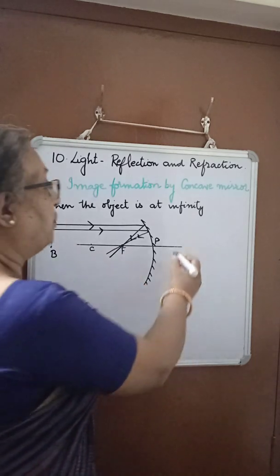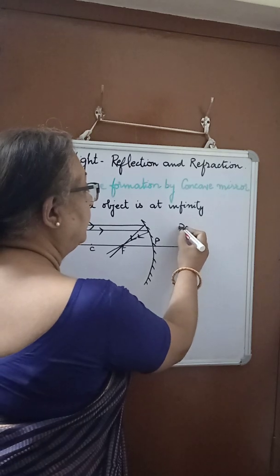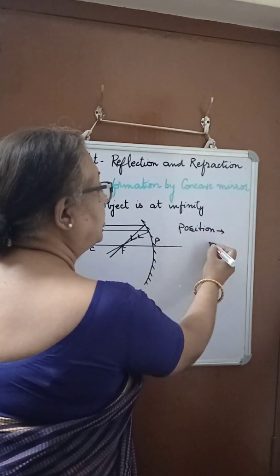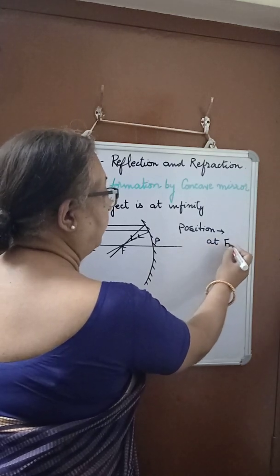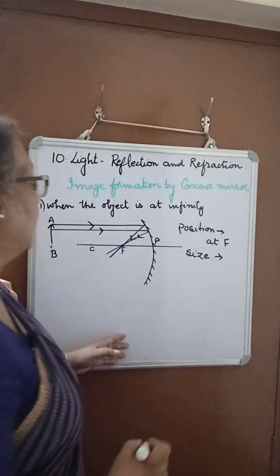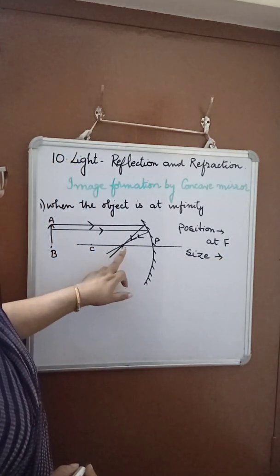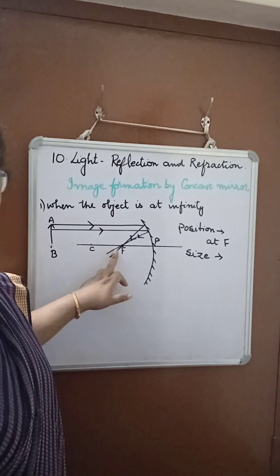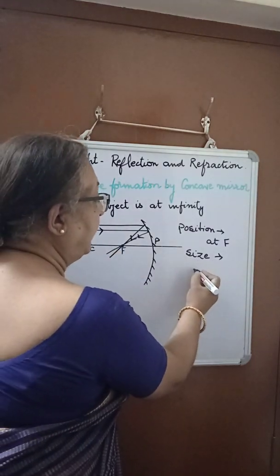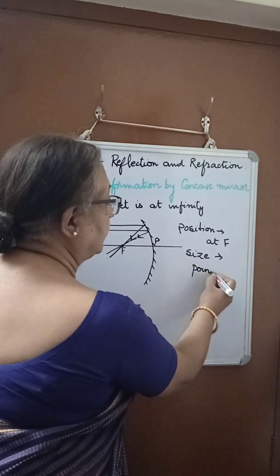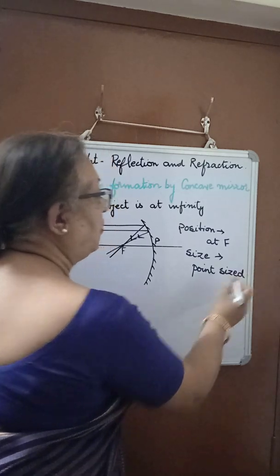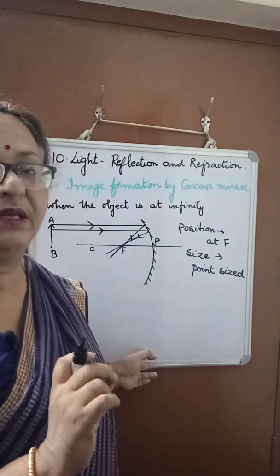So what is the position of the image? At F. What is the size of the image? You can see the image is just a point sized at F. So what do we write? Size of the image is point sized. Point sized means very, very small.